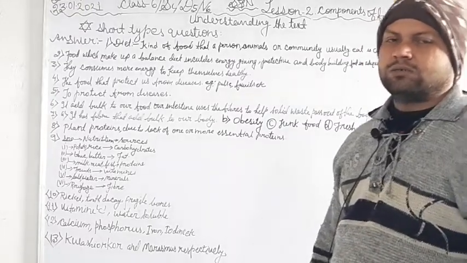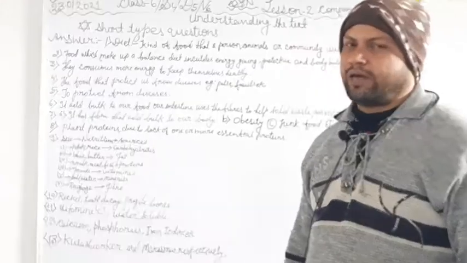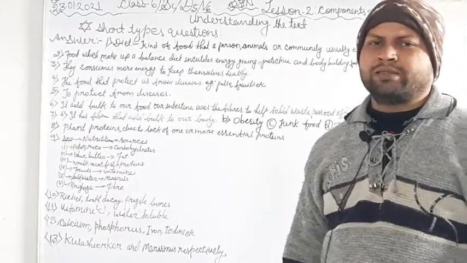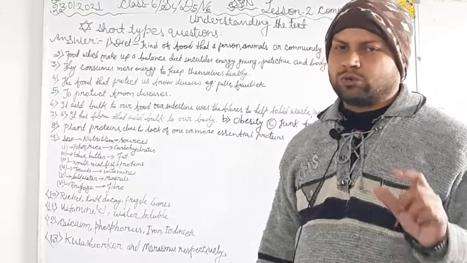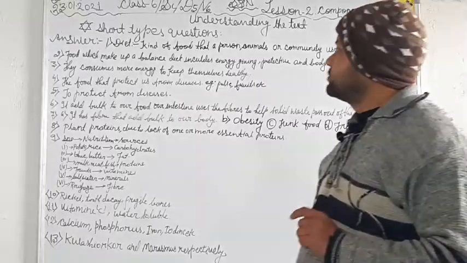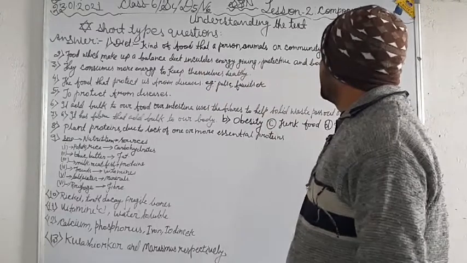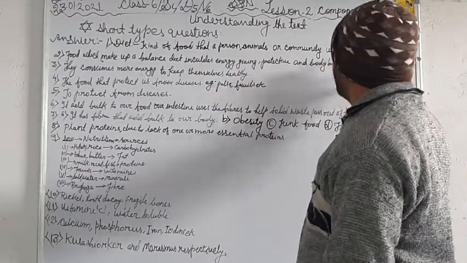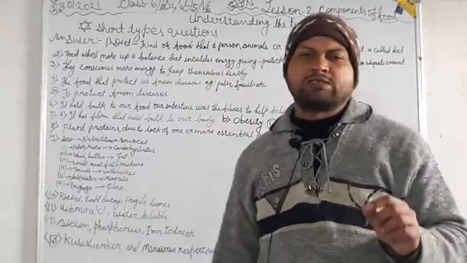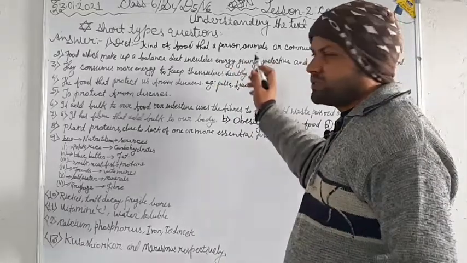Now let us read the question first. What is diet? Diet, you all know, everything eaten by us is called diet. So I have written here: a kind of food that a person, animals or community usually eat is called diet.